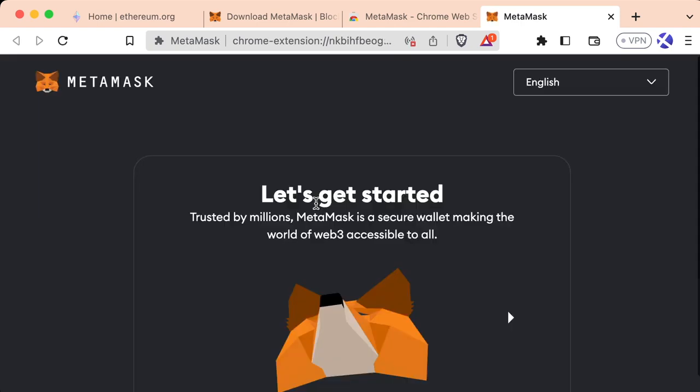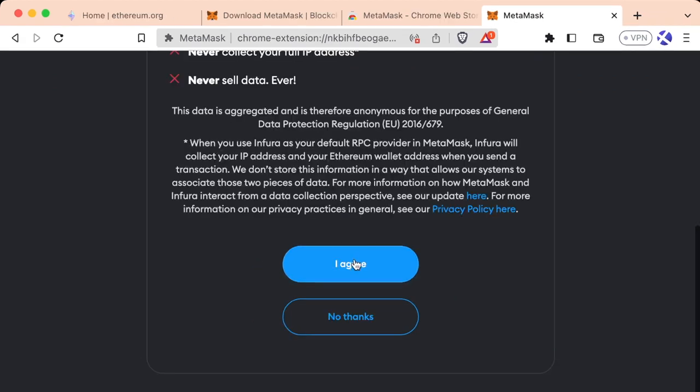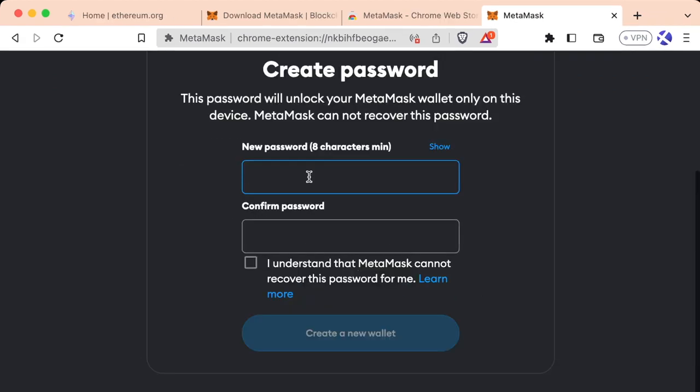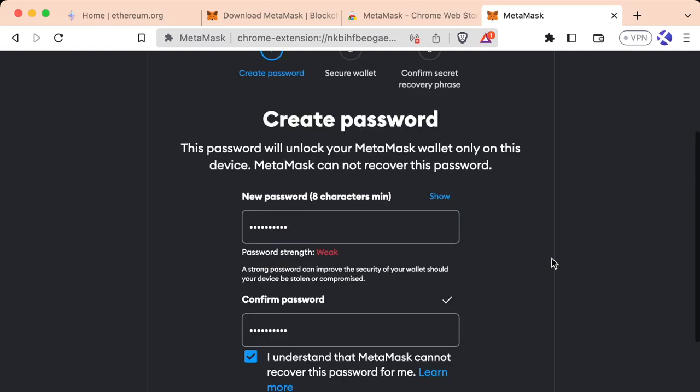So now we come to the Get Started page, and I'm going to go ahead and select Create a New Wallet. Sure, we'll agree to help out MetaMask. Now we're going to create our password, make sure it's really secure. For the purpose of this demo, mine's going to be kind of mediocre. Now I'm going to preface this. This wallet that you're making right now, as you follow along with me, is going to be your development wallet. So if you want to make the password a little bit weak, just so that you can test things out very quickly, go for it.